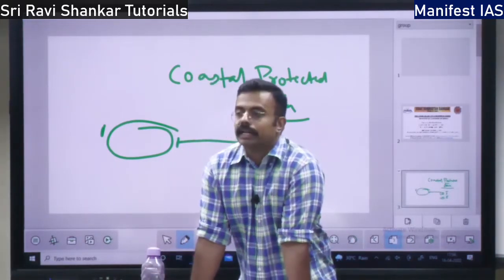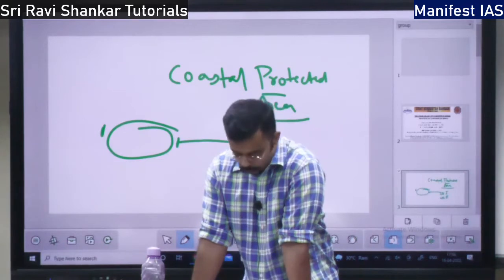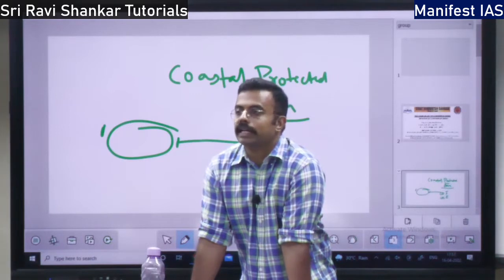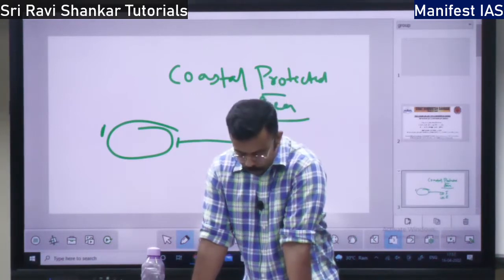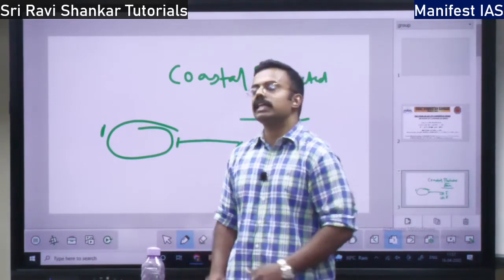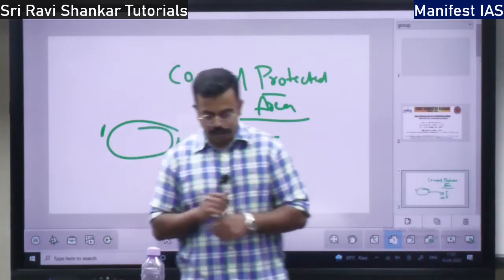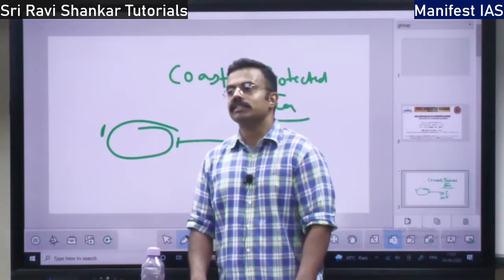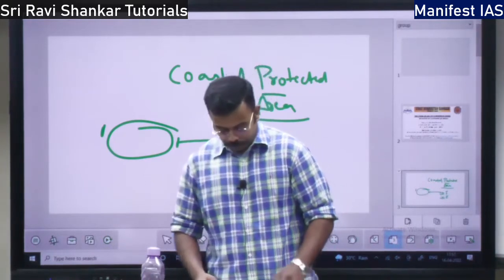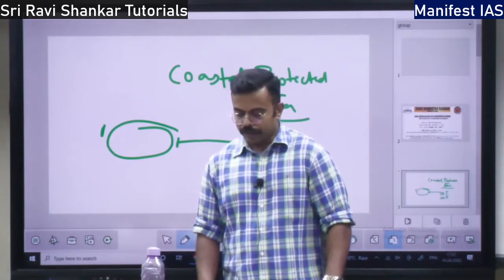Then you have category 2 of marine protected area. Category 2 is islands. Islands have both marine and terrestrial regions. So they are category 2. In category 3, we have two subcategories of marine protected area. Category 3A is the sandy beaches, beaches where there is sand. Then category 3B is semi-evergreen and evergreen forests around the coastal area. Those are category 3B of the marine protected area.